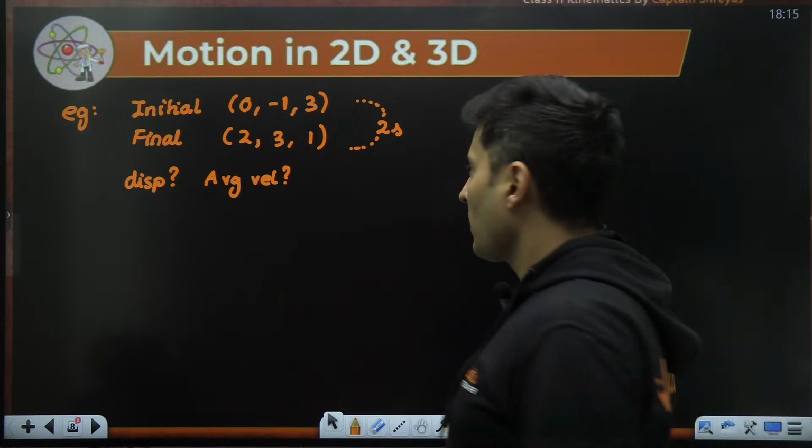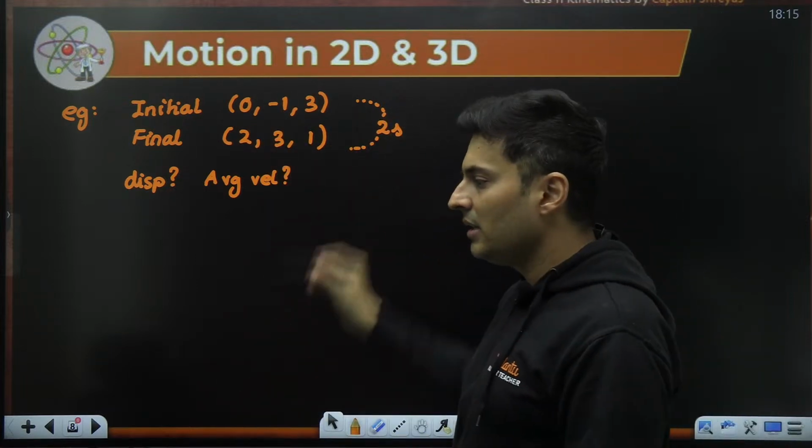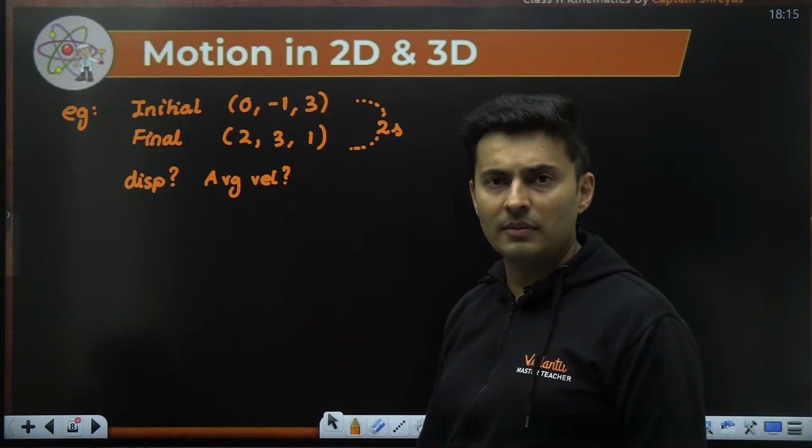Let's do this. As you can see, three coordinates, three-dimensional motion problem. Initial coordinates and final coordinates are given to me.